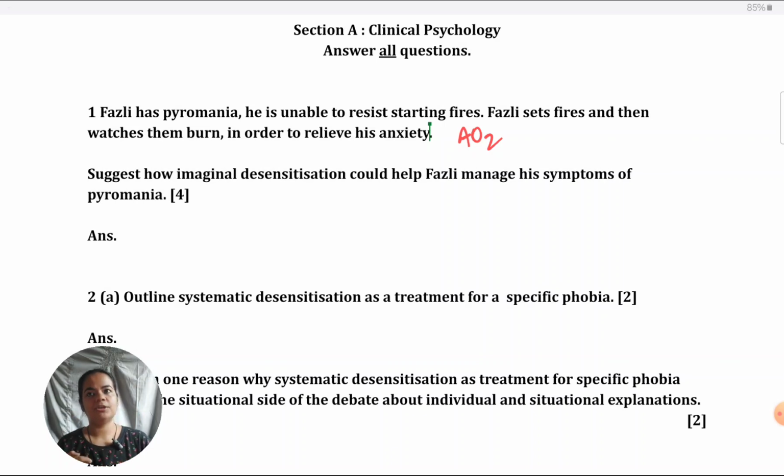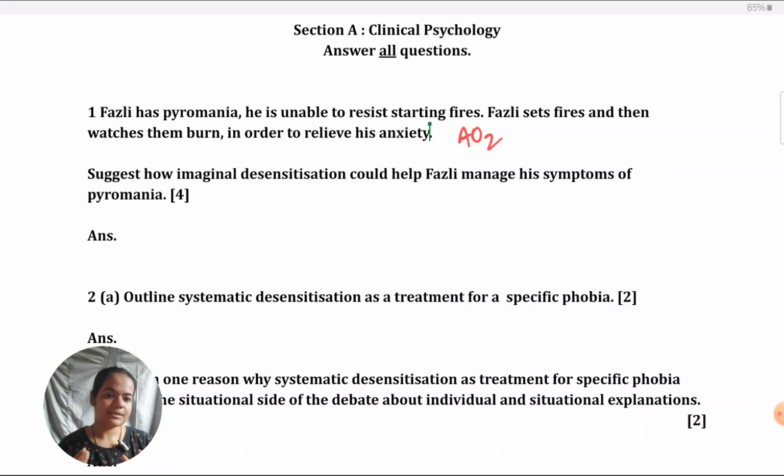So if you're going to give general points like in imaginal desensitization, there's a script that is prepared, then the client has to do homework, has to practice it in the sessions, and you don't refer to Fuzzy at all. You don't talk about pyromania at all. Or alternatively, because the gambling study was there, the Mary Doe study, you talk about it in reference to gambling.